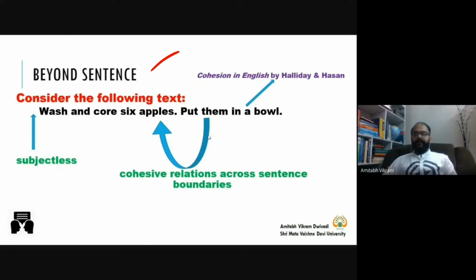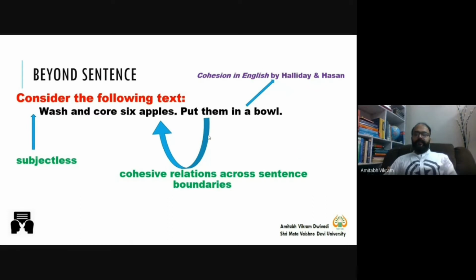Discuss that beyond sentence you have discourse linguistically. Now here you can see there are two sentences. These two sentences have been taken from the book titled Cohesion in English, written by Halliday and Hasan, published in 1975. Now, wash and core 6 apples is one sentence.